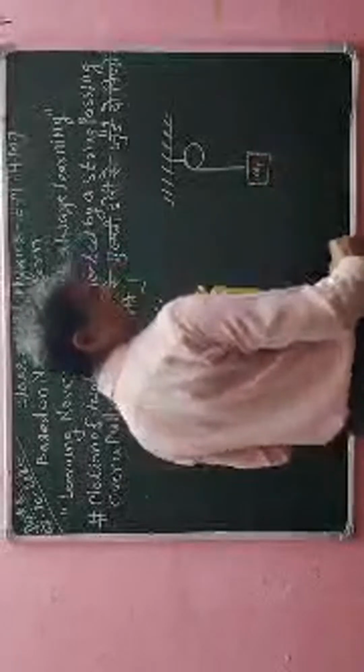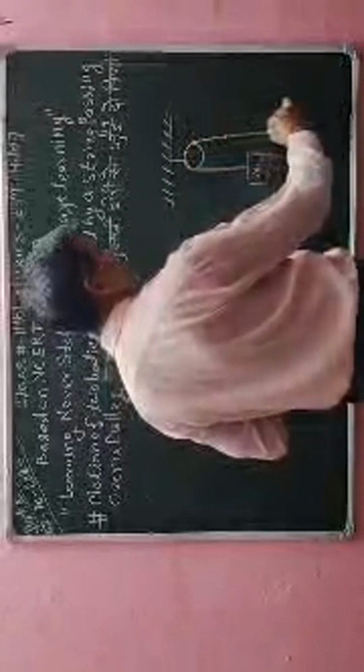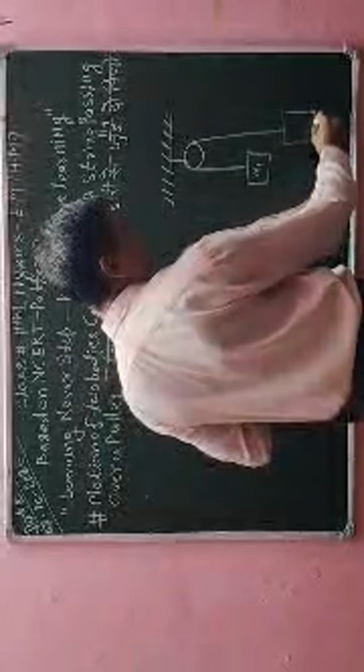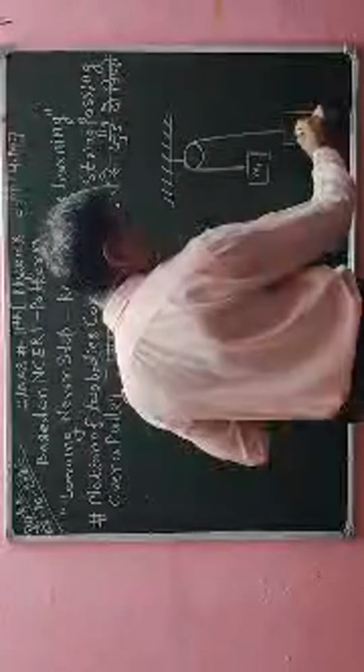Here I am saying this is the mass of a body, this is M1, and the other object that is also connected with the same pulley, I have to write here, has mass M2.